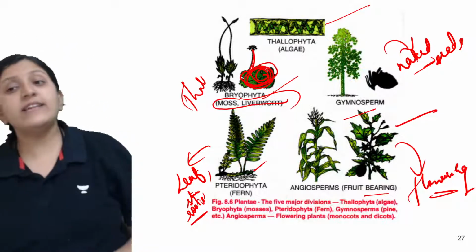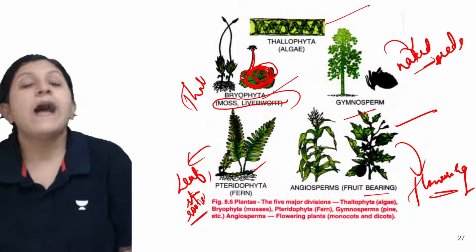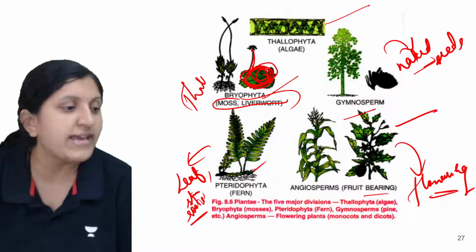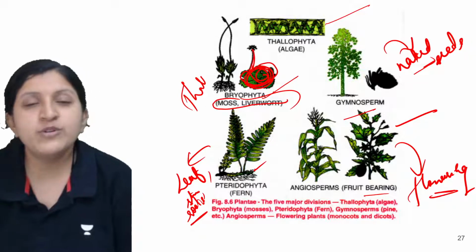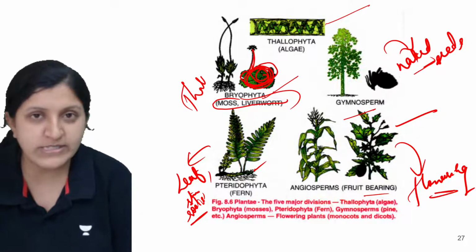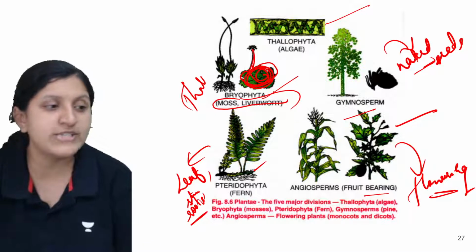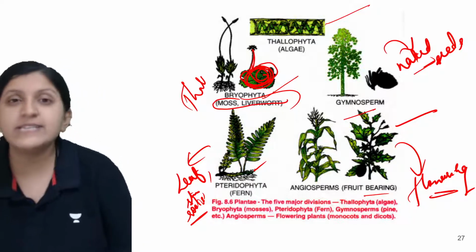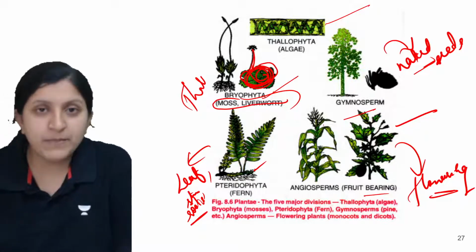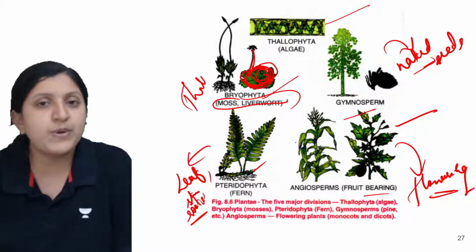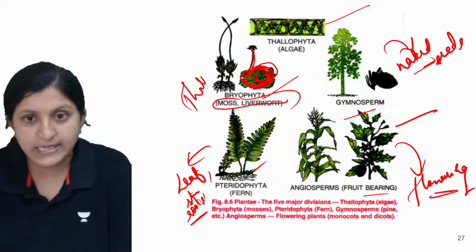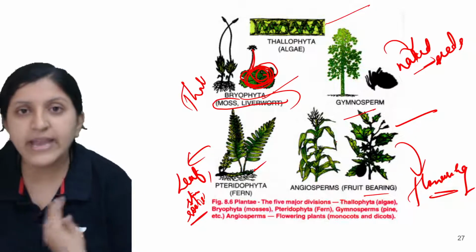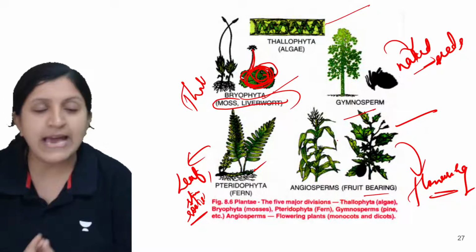Alright. So these are the different examples which are mentioned. Again, angiosperms, depending on the seed production, are classified as the dicot seeds and the monocot seeds. If they are having two cotyledons, it is a dicot. If it is having only one cotyledon, it can be considered as a monocot. So based on the structure and shape of the seed, the angiosperm is further classified as the monocot as well as the dicot.